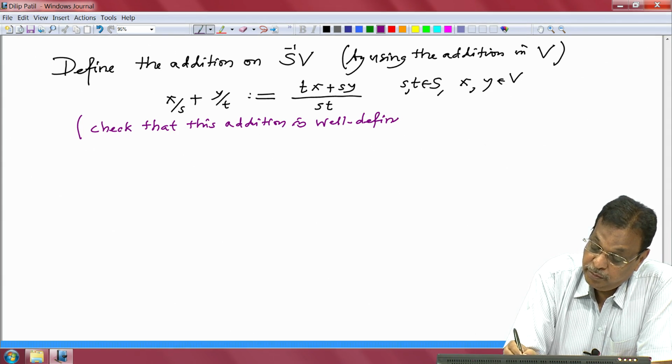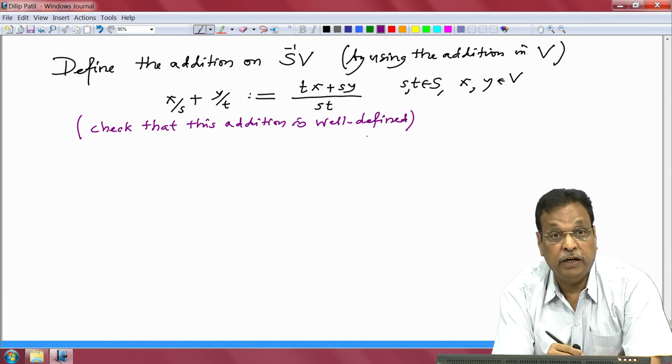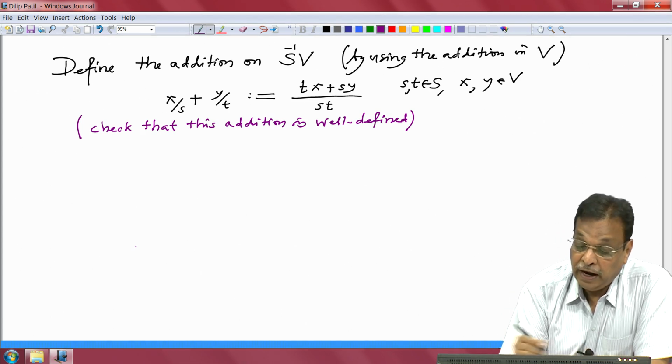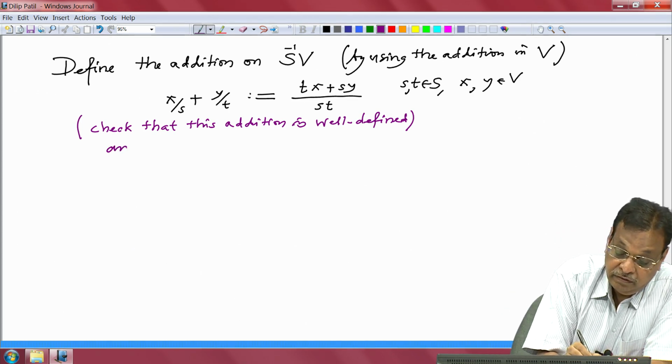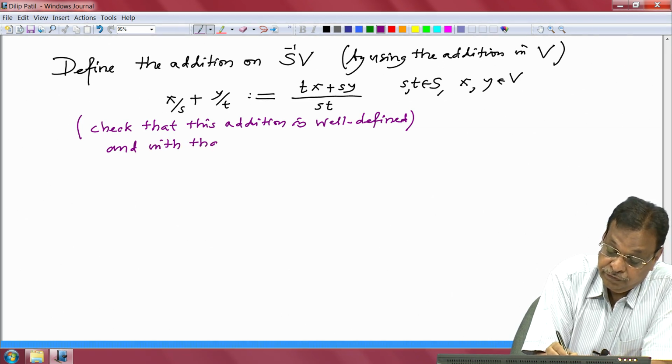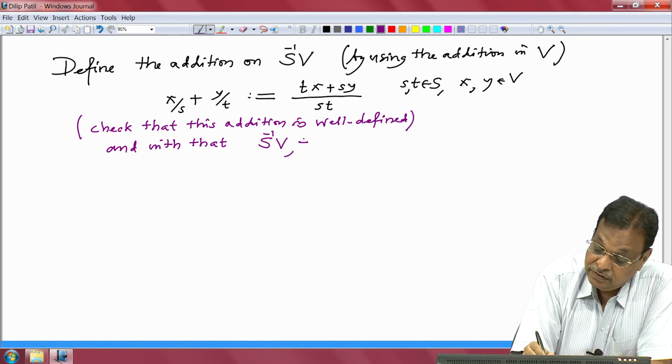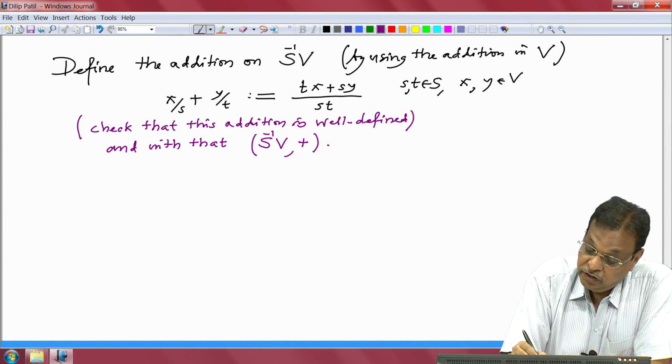That is, it does not depend on the representative class of the equivalence class. And with that, S inverse A, S inverse V plus, this is an abelian group.